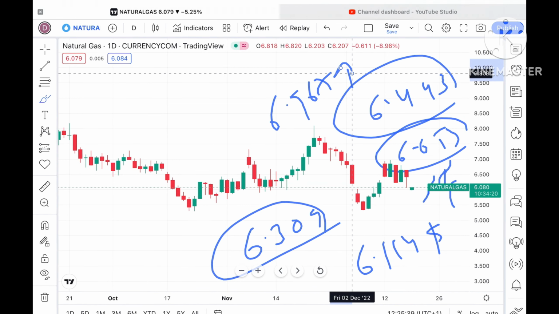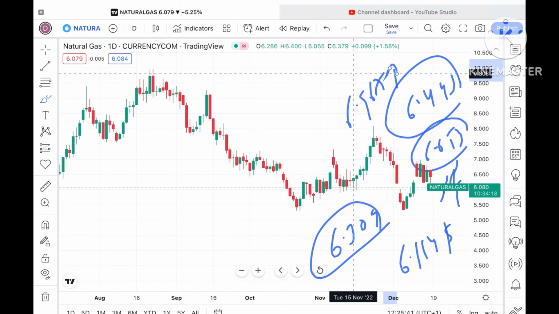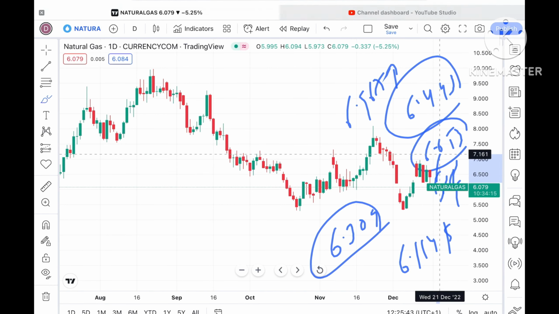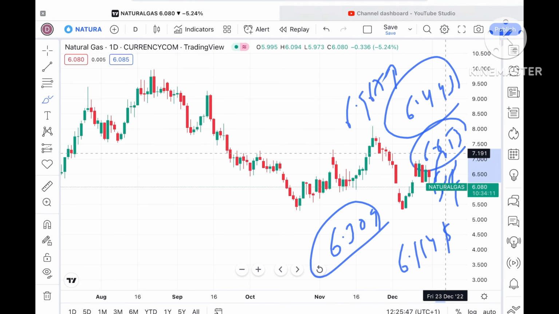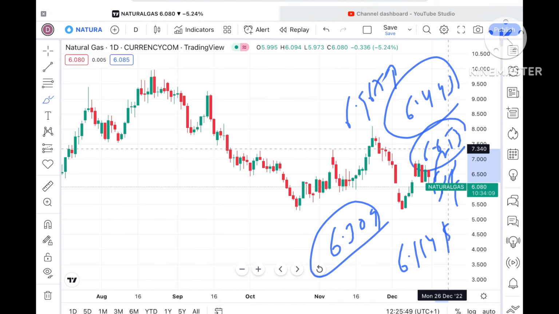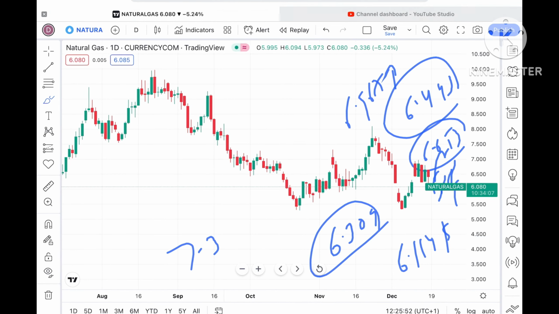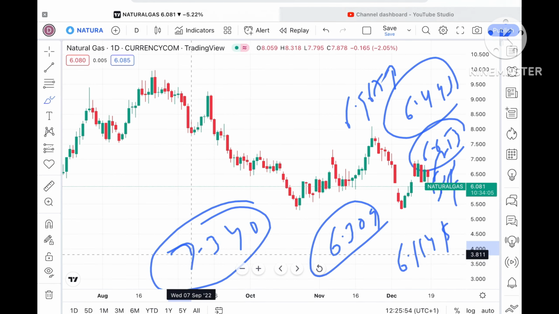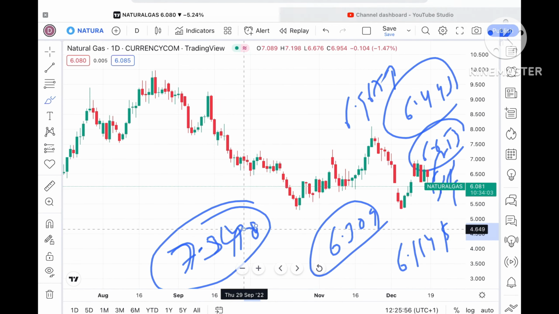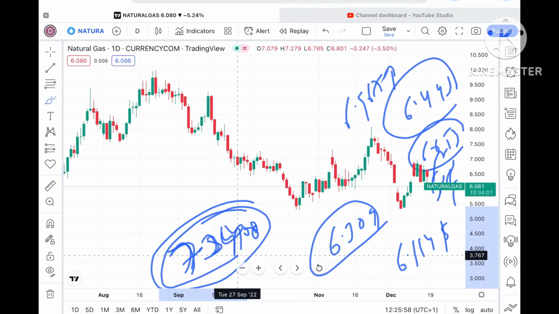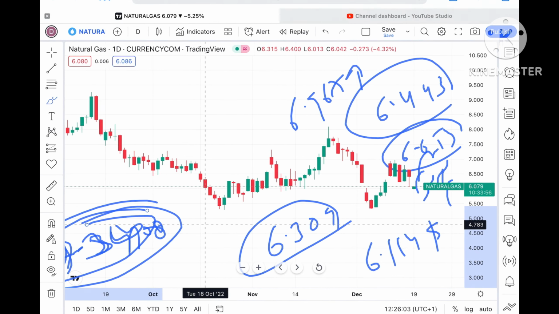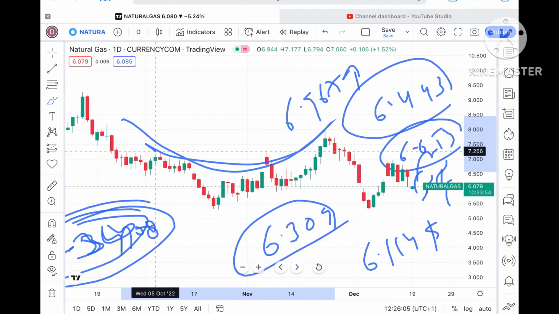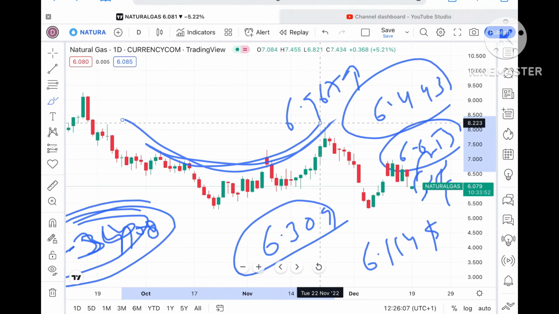Then further upside, if the price sustains above that, you have to understand that $6.8 is again a weak resistance, so chances of moving further upside is there. Once the price goes above a level of around 6.9, then chances of touching $7.1 is there, and from there we can see it can touch a level of $7.340. Once the price sustains above that level, then we can see it can move further upside, because an opposite pattern will form and a probability of moving further upside is there.